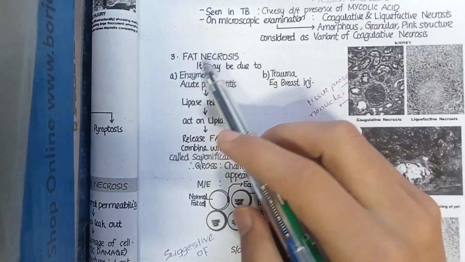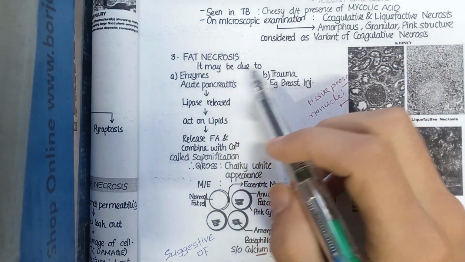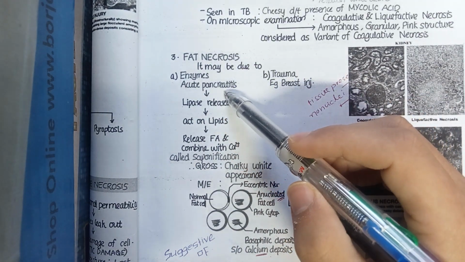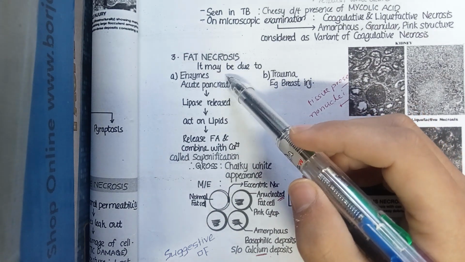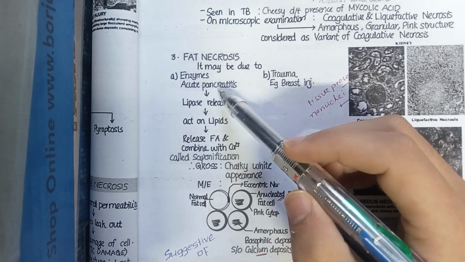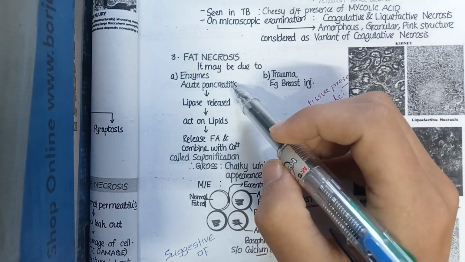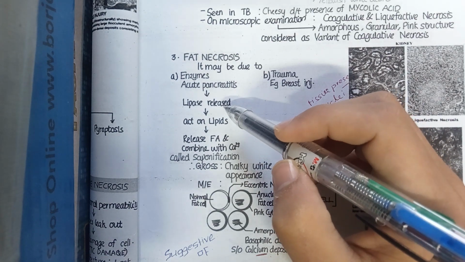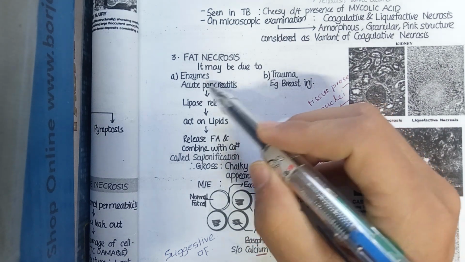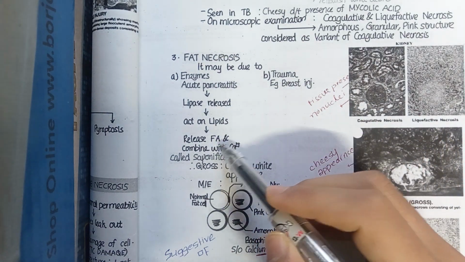Now let's move towards the third type of necrosis, which is called fat necrosis. Fat necrosis may be due to enzymes or due to trauma. In the case of enzymes, it occurs in acute pancreatitis, the inflammation of the pancreas of short duration. When there is acute pancreatitis, lipase enzymes are released. So this lipase acts on the pancreatic lipids.